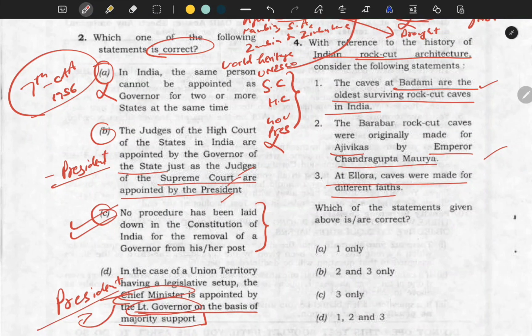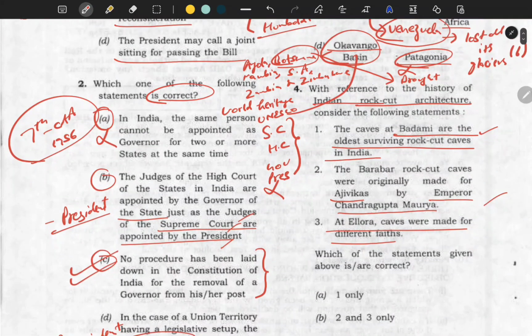Now come to the first statement. It is not the Badami caves, it is the Barabar caves which are the oldest ones. So the oldest caves are the Barabar caves. And where are they? They are in Bihar. Okay. So as I told you, Barabar caves are the oldest, so this statement is wrong.